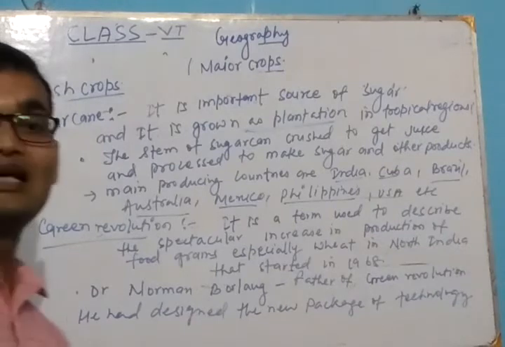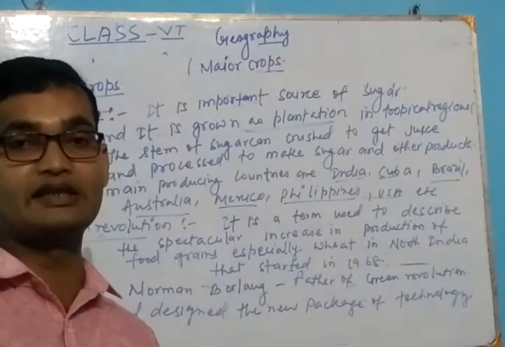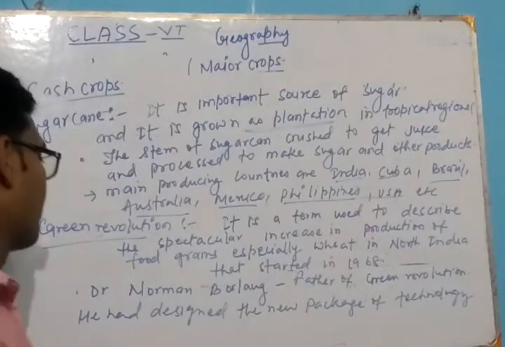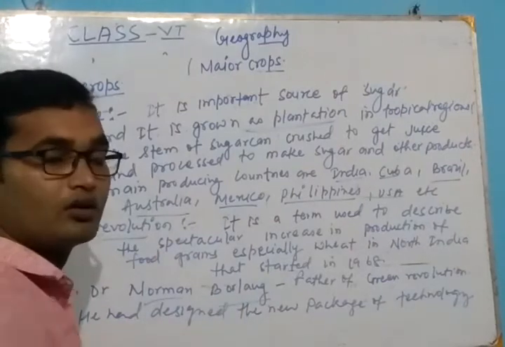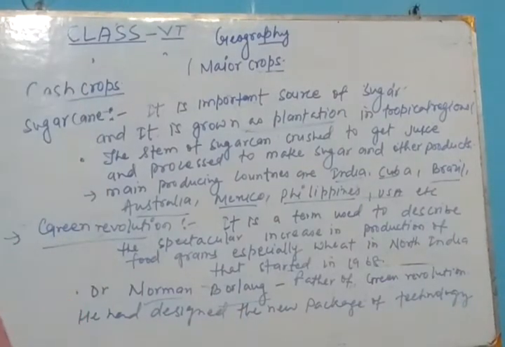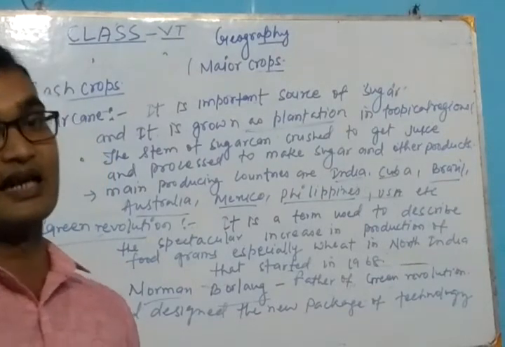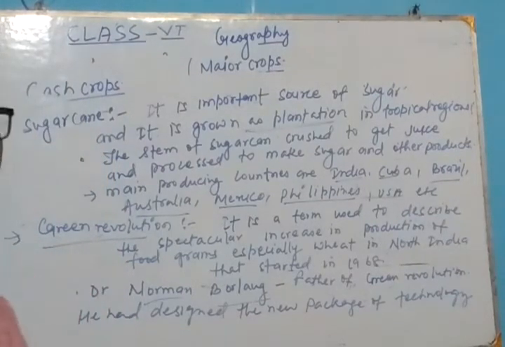Green revolution means the high increase in the production of food grains. Means Dr. Norman Borlaug is called the father of the Green Revolution, and he started it in India, in North India, in 1968.